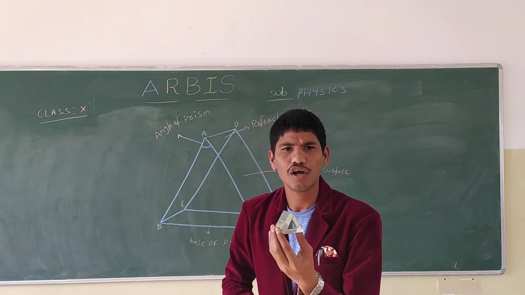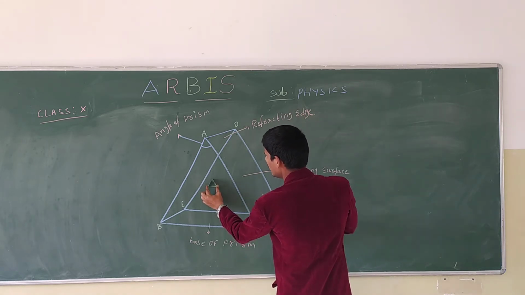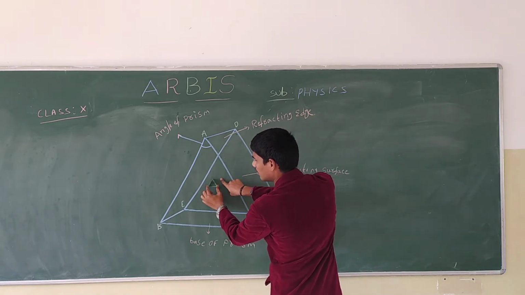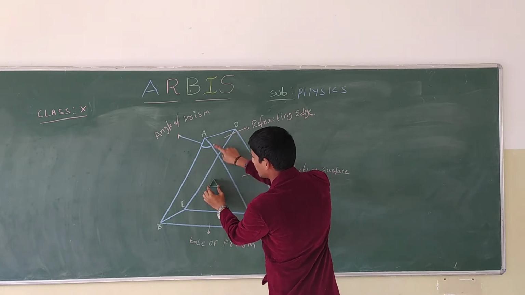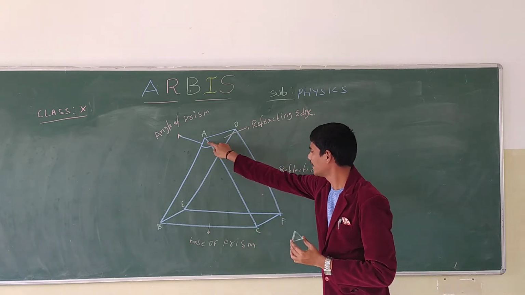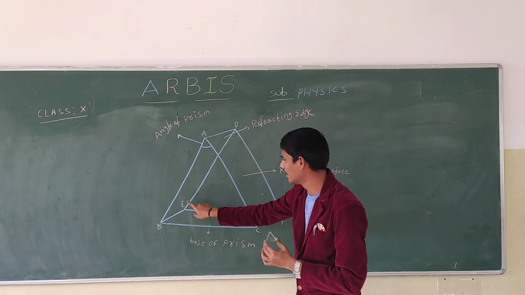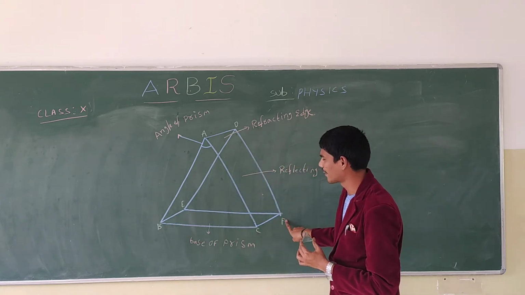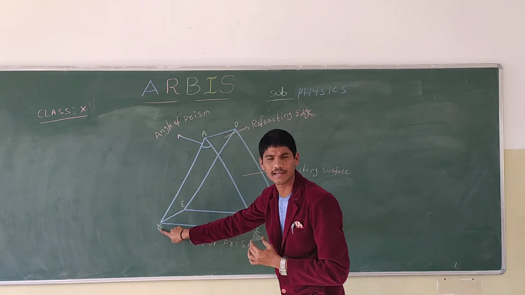In this prism diagram, ABC is one triangle, ADFC is one rectangular surface, EBCF is another rectangular surface, and ADEB is the third rectangular surface.